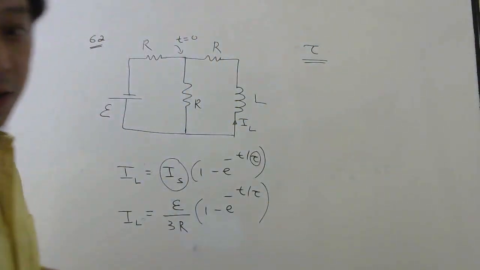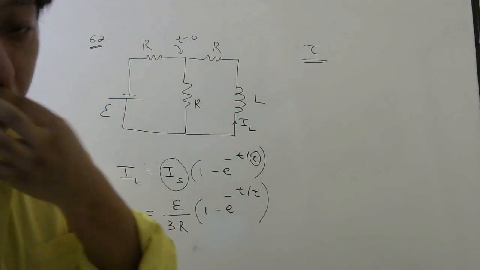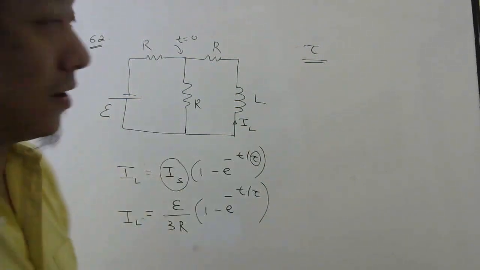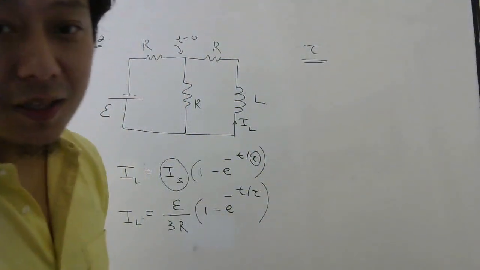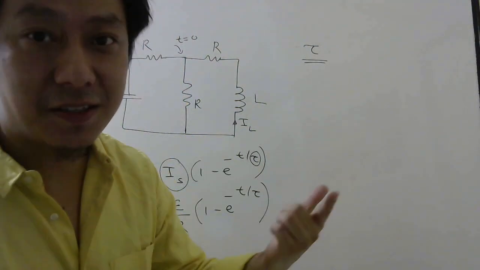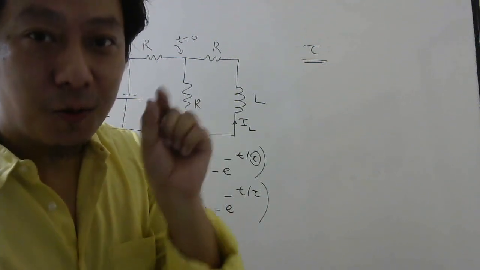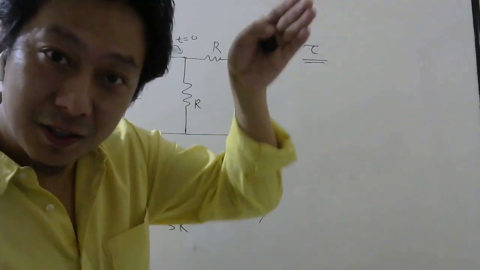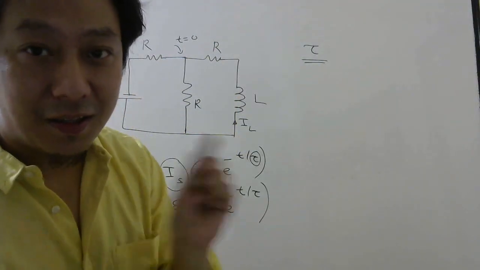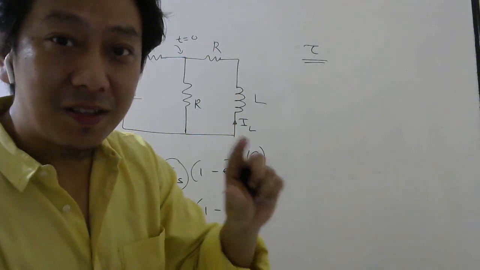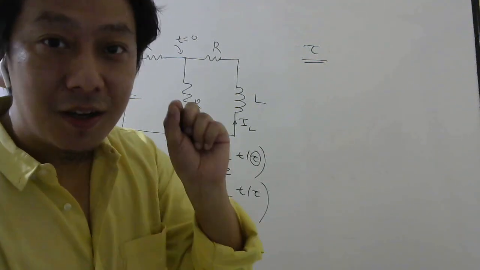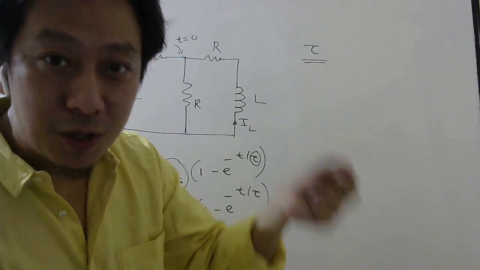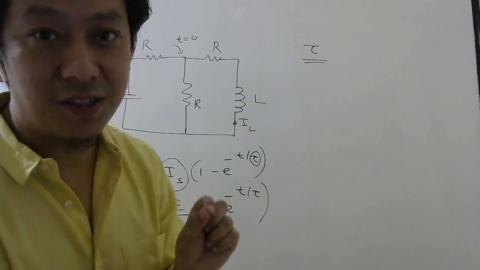Now how to calculate tau? There are too many resistors. If only one resistor is there, it is L by R. So here we have to apply the same technique which we did for the RC circuit. What I used to tell: wherever there is a capacitor, open it. Wherever there is a battery, short it. First short the battery. Then see how much resistance the capacitor will see. That is your effective resistance which you should use in the formula for time constant.